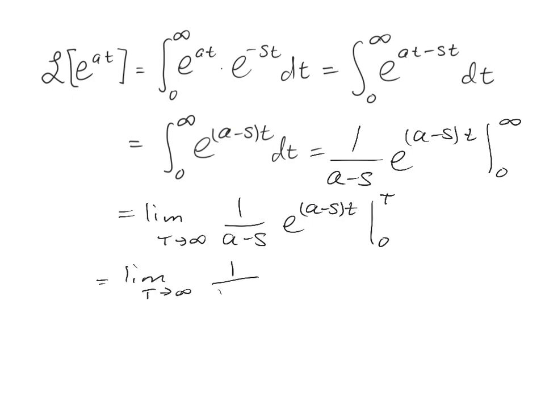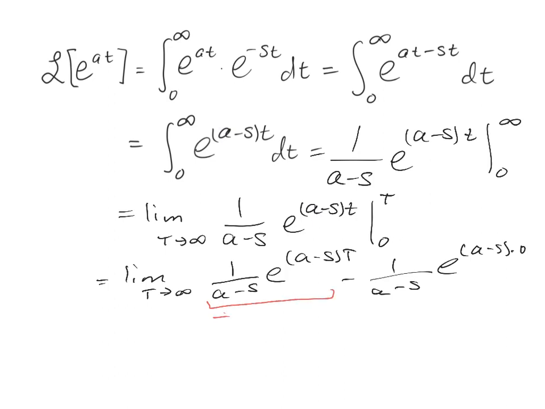So 1 over a minus s times e to the a minus s times t, minus 1 over a minus s e to the a minus s times 0. Now that first term will go to 0 if the exponent's negative, and having s greater than a will guarantee that. So this will again go to 0 if we know that s is greater than a.